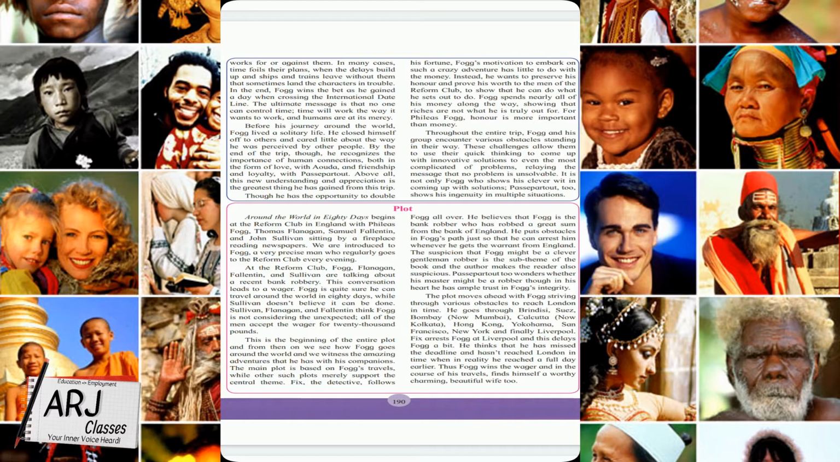Before his journey around the world, Fogg lived a solitary life. He closed himself off to others and cared little about the way he was perceived by other people. By the end of the trip, though, he recognizes the importance of human connections, both in the form of love with Aouda and friendship and loyalty with Passepartout. All this new understanding and appreciation is the greatest thing he has gained from the trip.